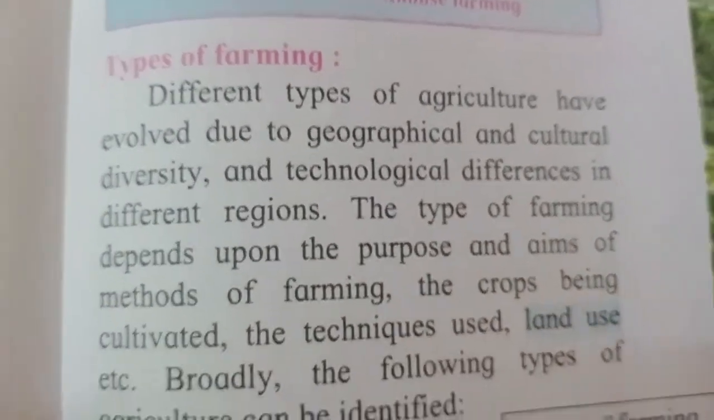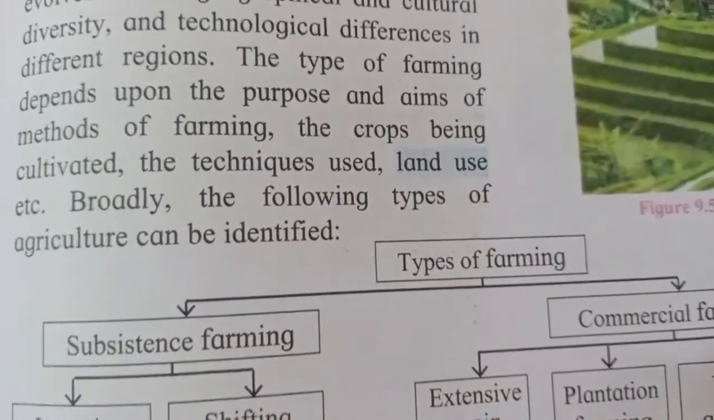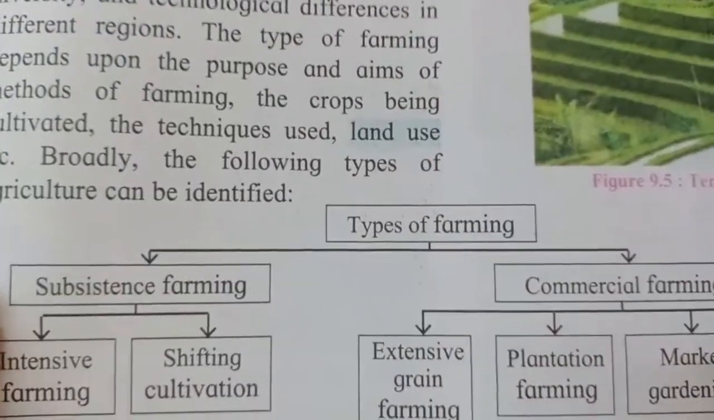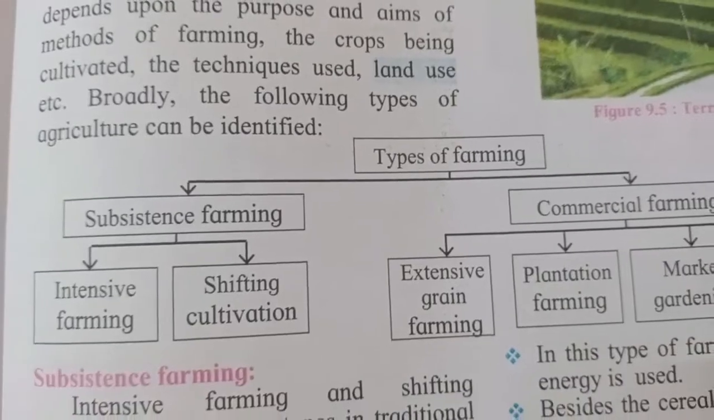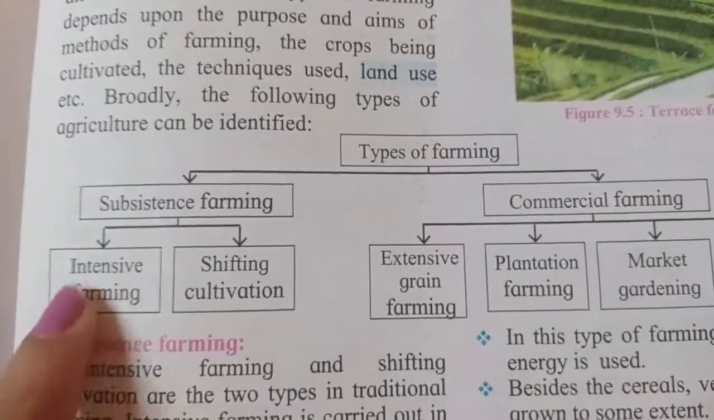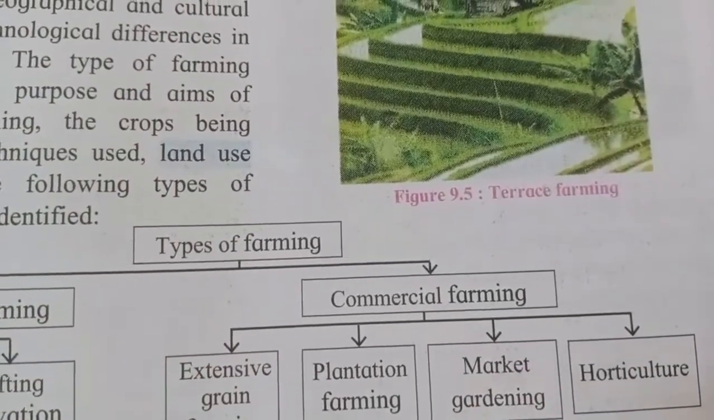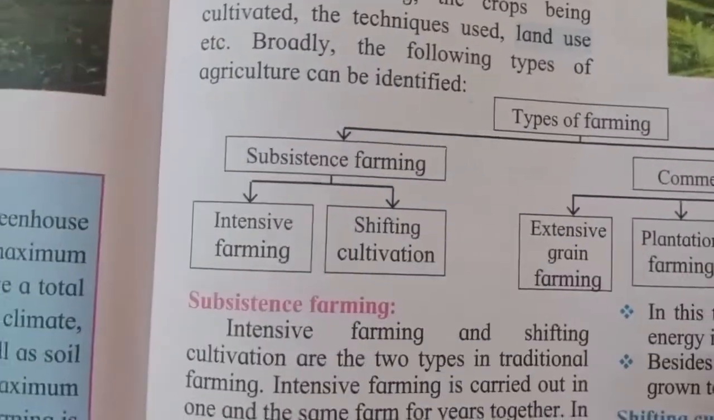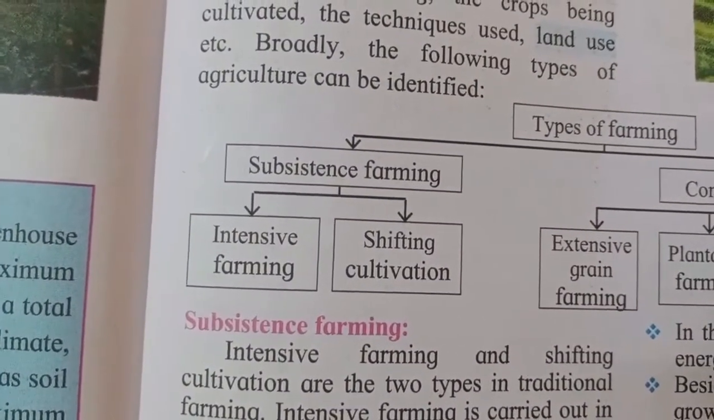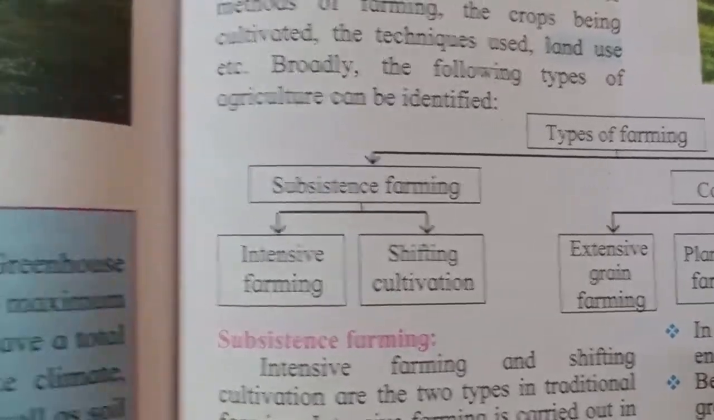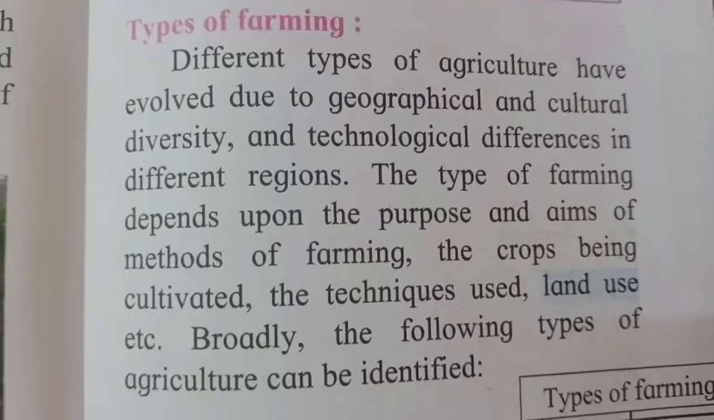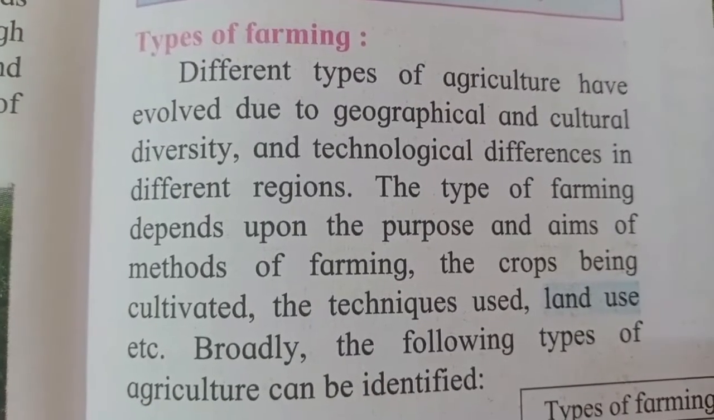On page number 55, you can see there is a table in which they have given two types of farming. First is subsistence farming and second is commercial farming. Now we are going to study in detail what is subsistence farming. So let's start with our explanation. Let's study types of farming.